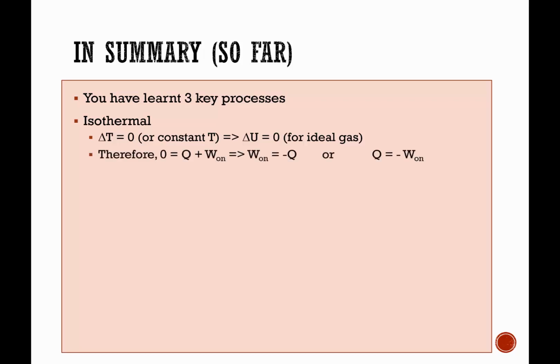And therefore, when we apply the first law of thermodynamics, we get zero equals Q plus W on. And when we rearrange the formula, we either get W on equals negative Q, or Q equals negative W on. So there is actually a meaning behind it. The way you should think about this rearranged formula is that, for example, any positive work done on the gas did not contribute to gaining internal energy, but instead has been lost as heat to the surroundings.